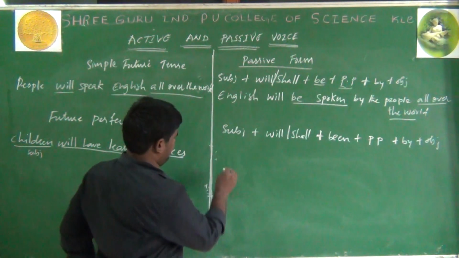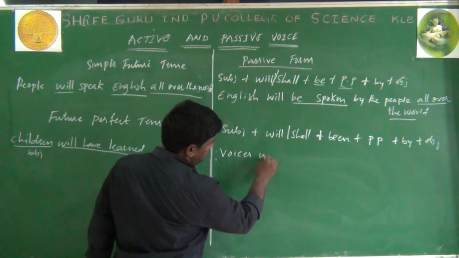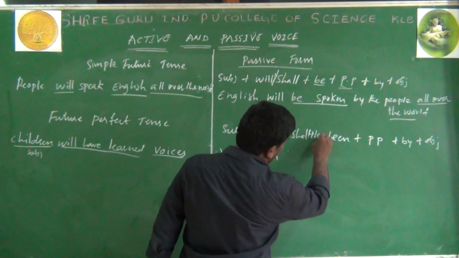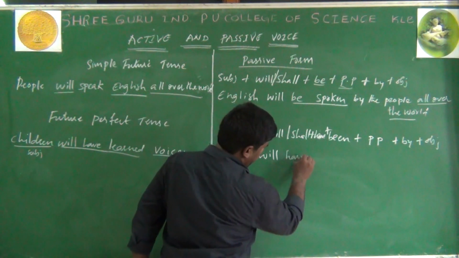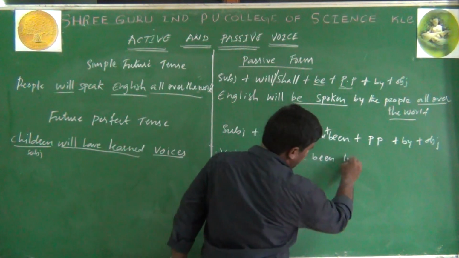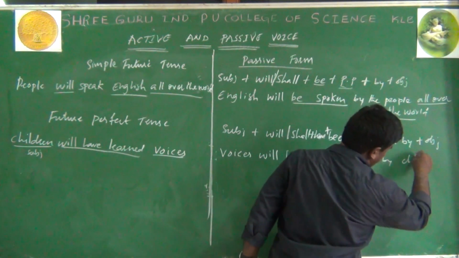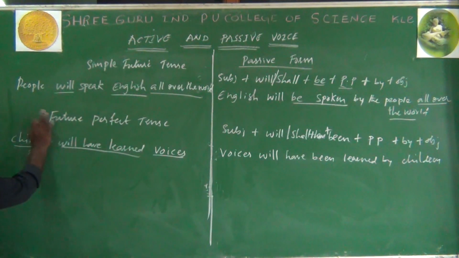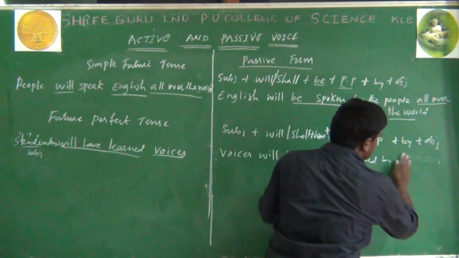So here voices means active and passive voices. Voices will, here one more we should add, have plus been. Voices will have been learned by children. Or in place of children you can use students. Students will have learned voices. Voices will have been learned by students.